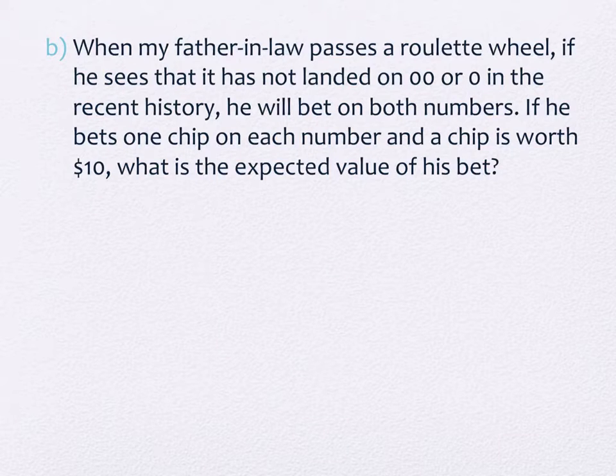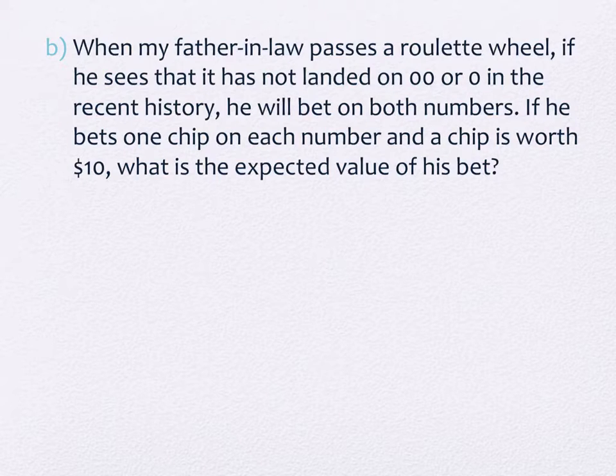And if it hasn't, he'll bet on the 0 and the double 0, which is very interesting, right? Because each spin is what we remember calling independent, right? No effect on any other spin. The fact that it hasn't come up in the last number of spins has absolutely nothing to do with whether it will or it won't on the next spin. This is how he plays this game.